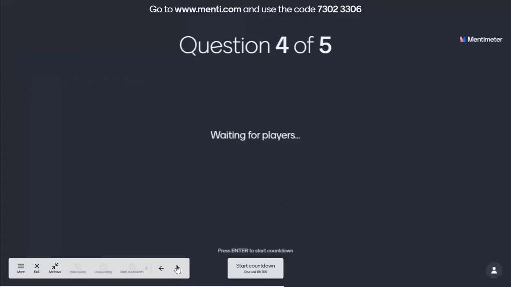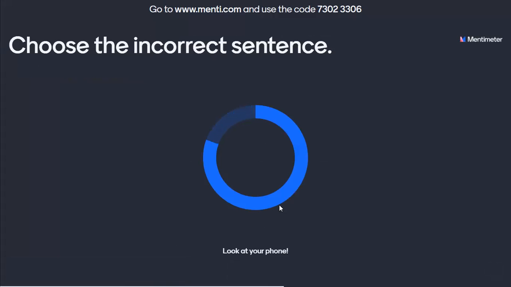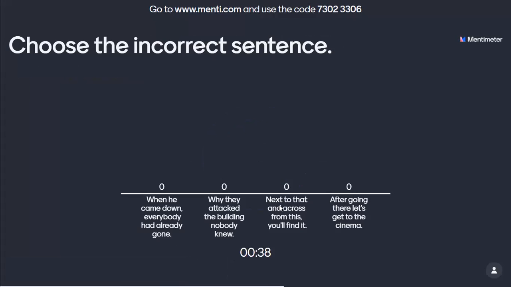Next. Question number 4. Here it comes. They gotta choose the wrong sentence this time, based on the rules. Option number 1, when he came down, everybody had already gone. Option number 2, why they attacked the building, nobody knew.